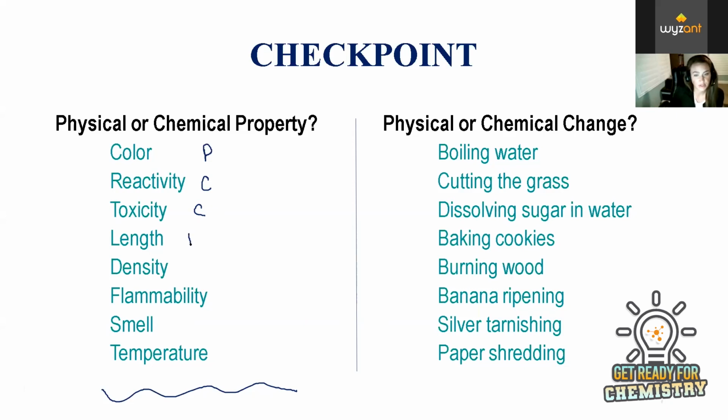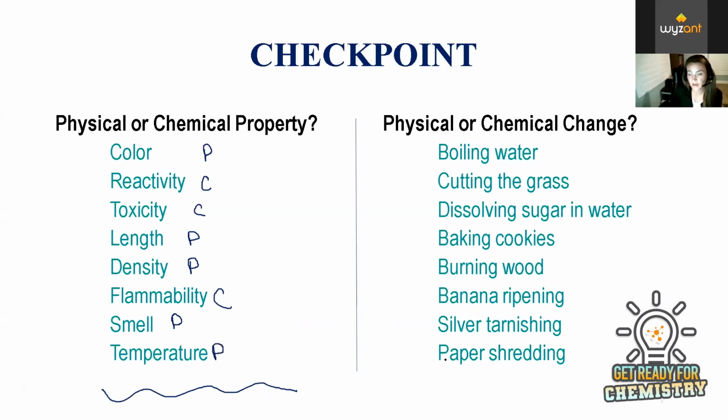You don't have to destroy or change the substance. So we would say this is a physical property. Density would also be physical. Flammability would be chemical because you would have to light something on fire in order to observe it. And then smell and temperature are both easily observed and physical properties.